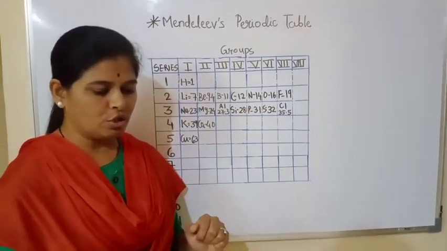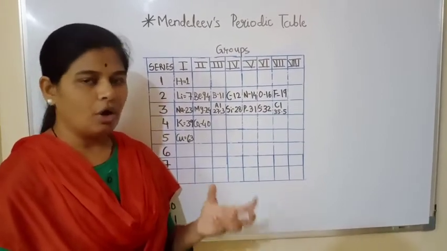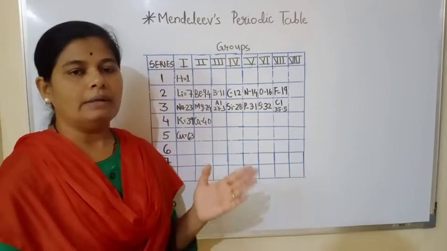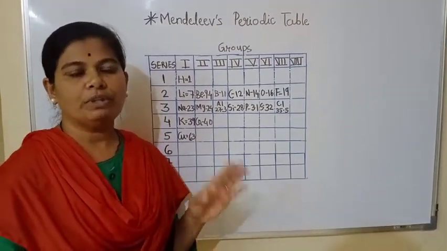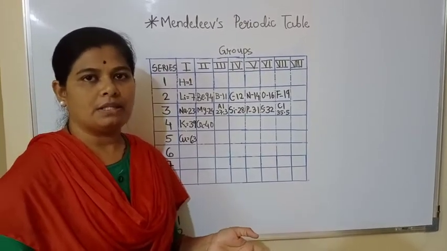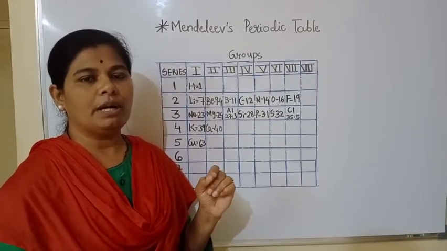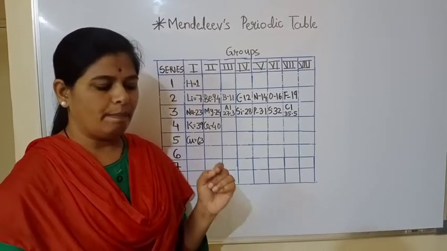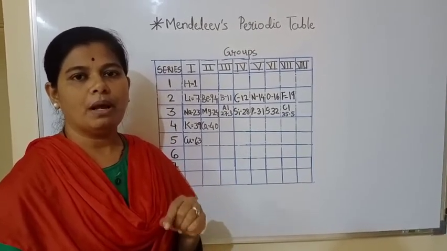So on the basis of this, Mendeleev formed a periodic law, that is Mendeleev's periodic law, and the statement of this law was: the properties of the elements are the periodic functions of their atomic masses. So this is the only one line. This one line, Mendeleev's periodic law, says the properties of the elements are the periodic functions of their atomic masses.